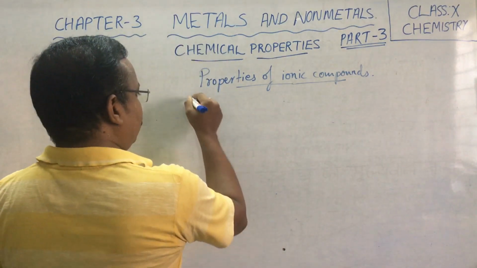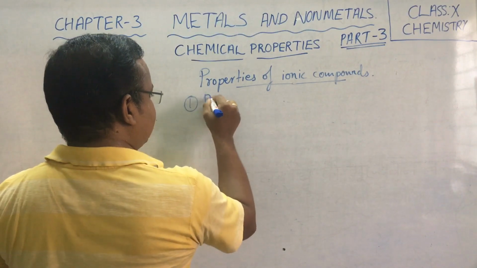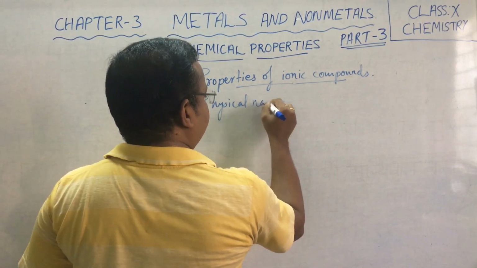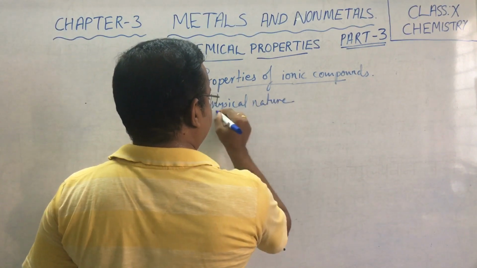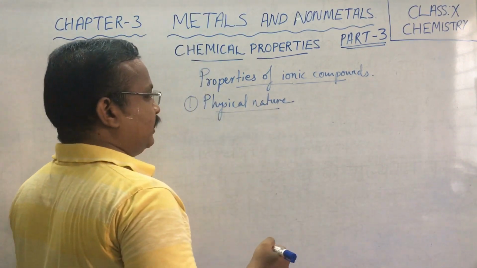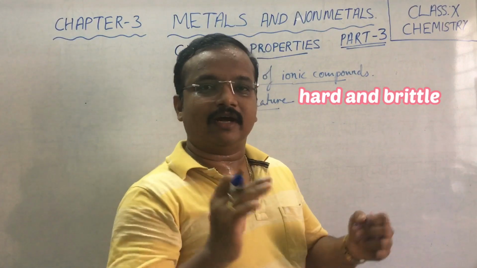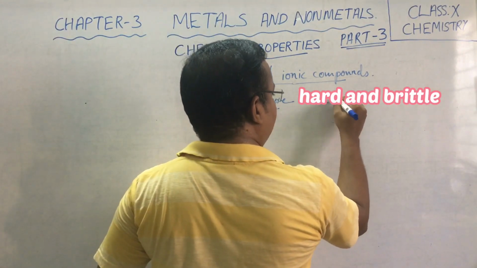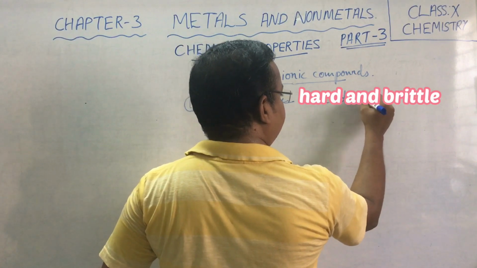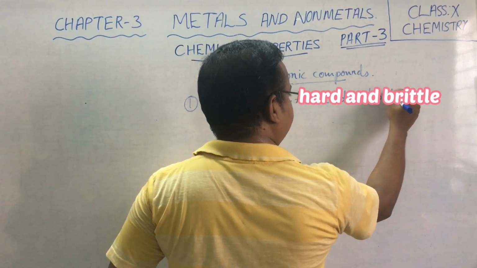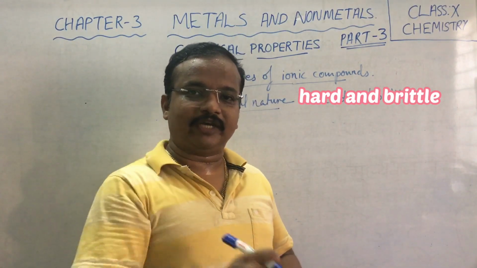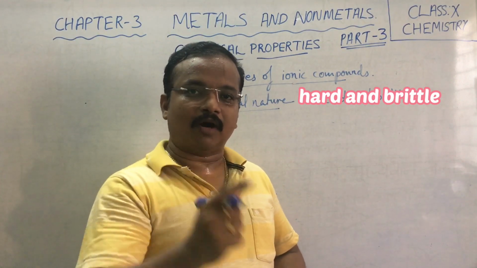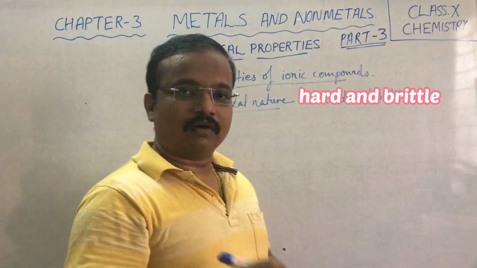Now, first of all, the property which we consider is physical nature. They are very hard and brittle. Brittle means when you hit with a hard object, the substance becomes powdery in nature.